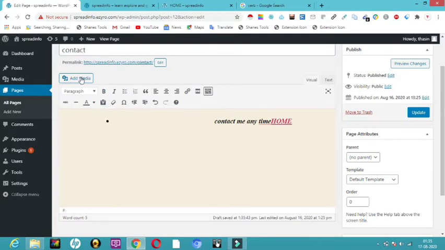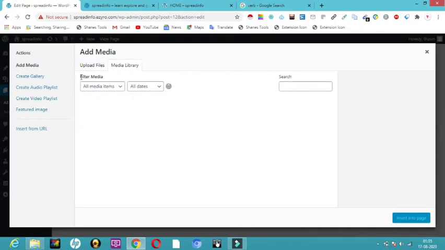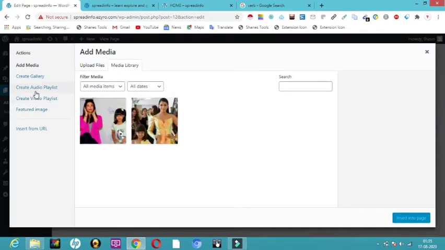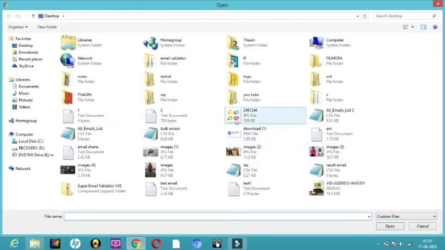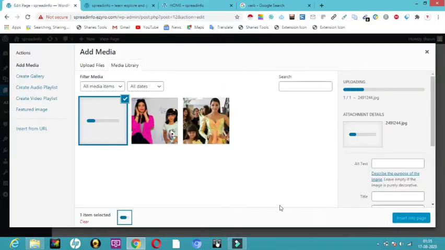When it comes to add media, you can click on add media and you can add video, audio, create gallery, all that. If you want to upload a file from your computer, you can just click on upload files. If you have your media library, it is shown here. So I'll click on upload files, then select files over here, and I'm going to select a file like this. Let me select this one. I'm going to click on open, and now it is uploading over here. Let me see, once it gets uploaded.